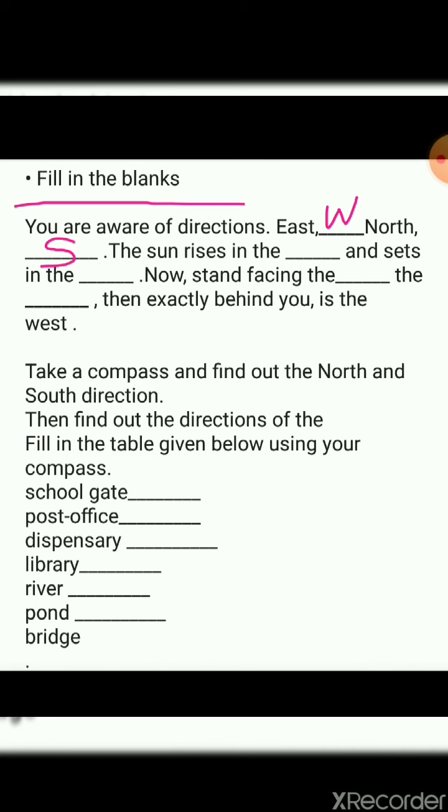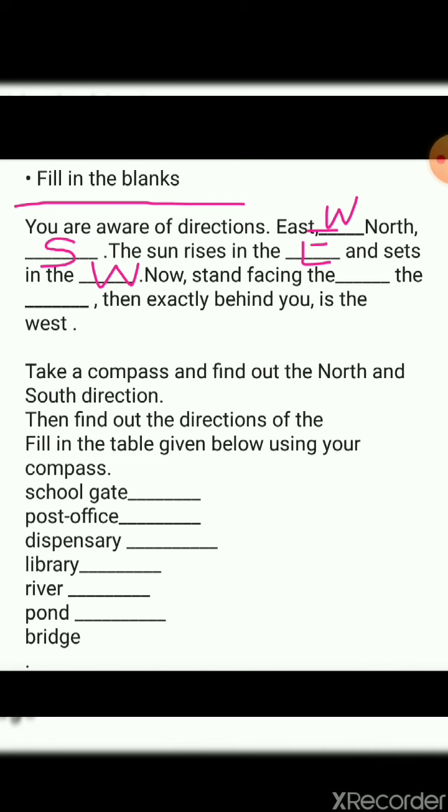Okay, now the sun rises in what, where? The sun, you have read, it has been explained to you, like sun rises in the east and sets in the west. Now what a new thing you need to do, student, that is you need to stand. Now stand facing the dash, then exactly behind you is west.